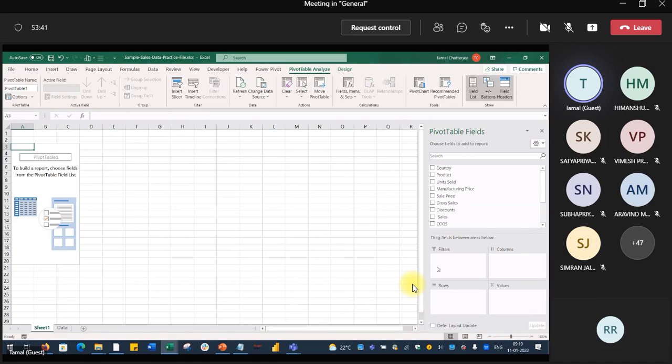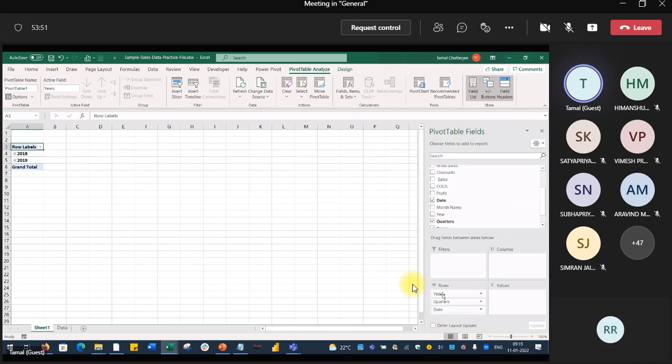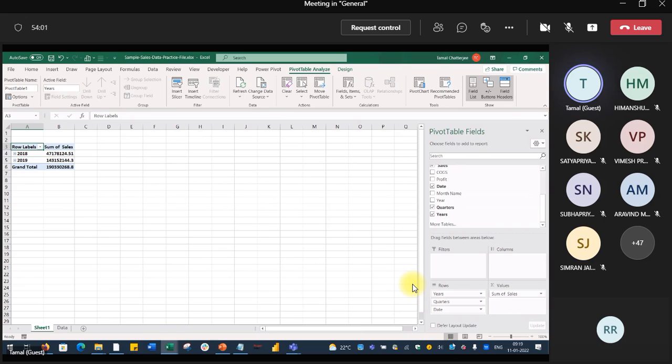So what we need to do is quarter wise. The date, where is the date? This is the date. I am putting the date in the rows. So we have 2018 data, 2019 data, and now we need sales. Fine, that is the sum of the total sales. Small pivot table. We would like to get the profit as well.